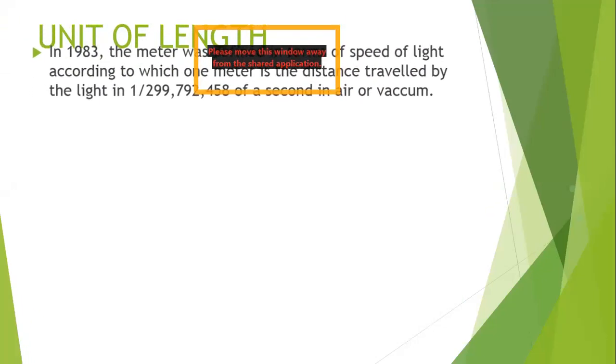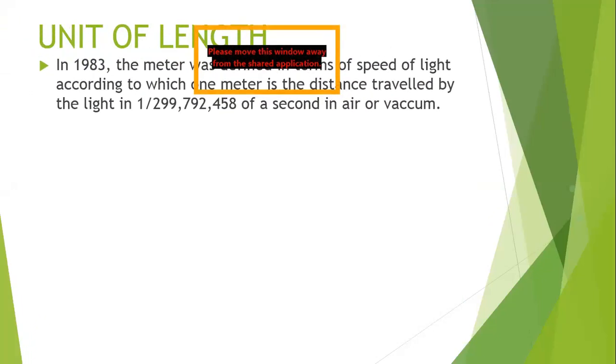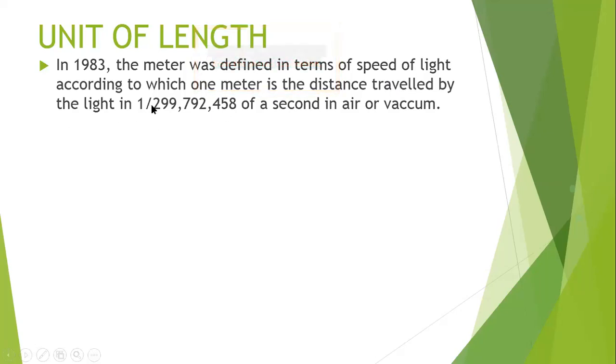Now let's talk about units of length. Now these are not that important. Especially this definition is not important, but in 1983, the meter was redefined in terms of the speed of light. According to that, 1 meter is the distance traveled by light in 1 divided by 299,792,458 of a second. This is how we have defined 1 meter in terms of the speed of light.